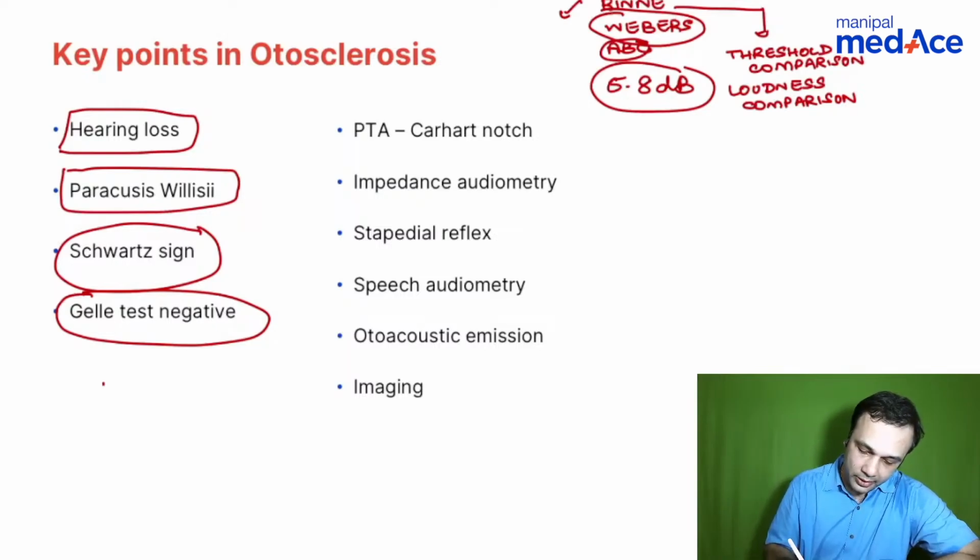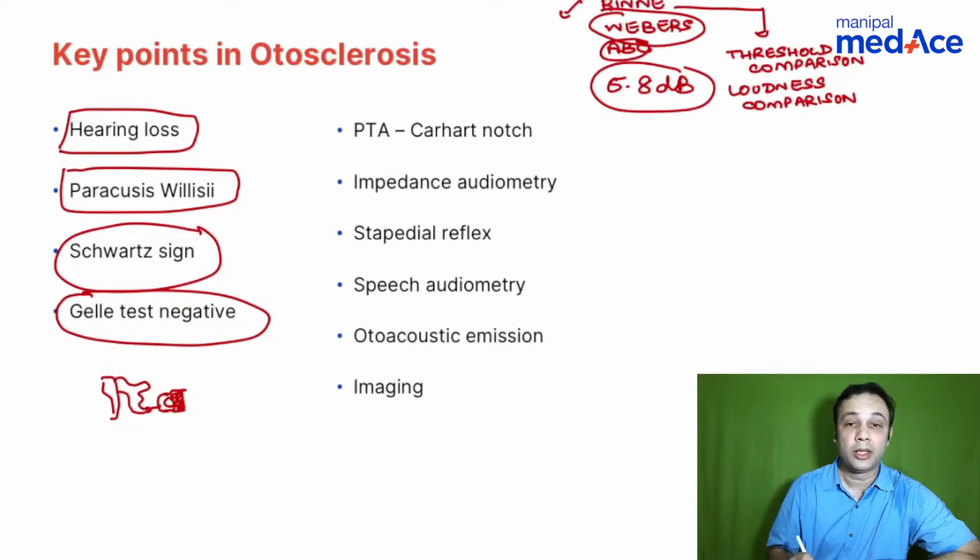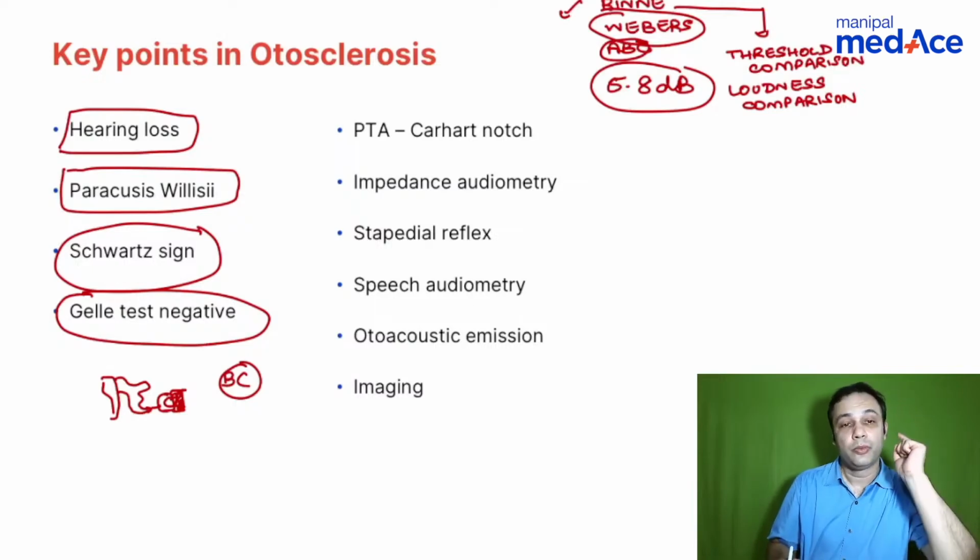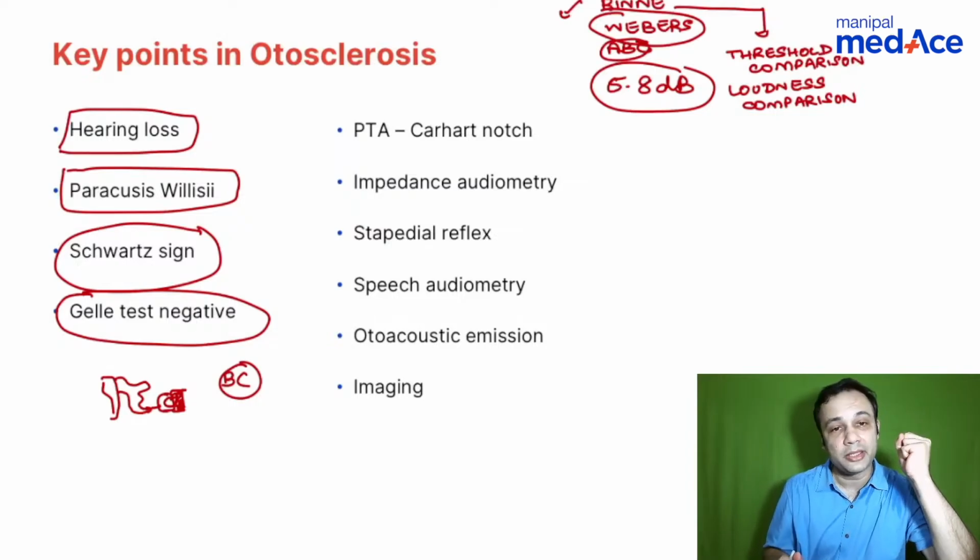So when you have otosclerosis, let me just draw the ossicles. You have the malleus, you have the incus, and then you have the stapes, right? So now this is fixed, right? So what happens in Gelle's test? Can anyone tell me what is Gelle's test? It is basically testing your bone conduction, right? So what happens in Gelle's test is, when you have a normal ear, you do a bone conduction, and then you increase the pressure in the external auditory canal, and then you do a bone conduction, right?